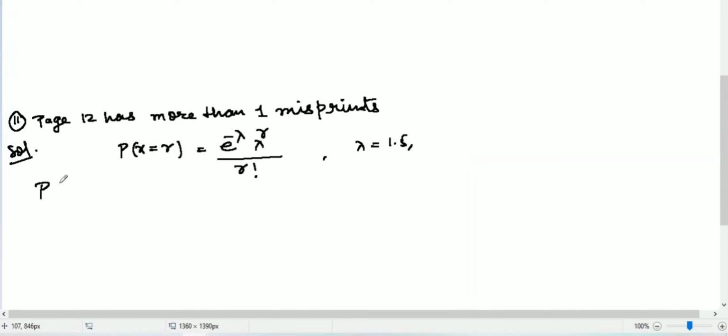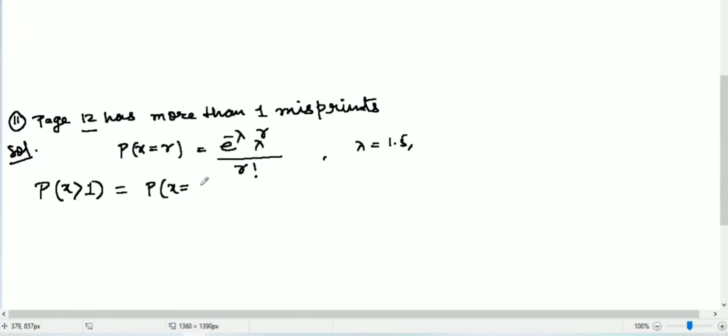So we need to find the probability that X is greater than 1. Page 12 has more than one misprint. What does that mean? More than one means we start from 2.